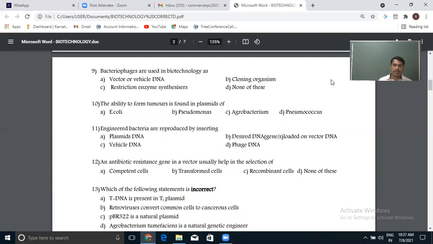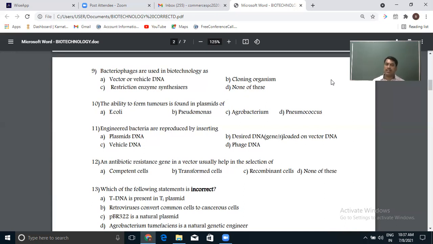Not by simply transferring a plasmid, because bacteria already have plasmids, so that doesn't make it an engineered bacteria. If it has a foreign gene in that plasmid, then it is called engineered bacteria. So inserting the gene of interest into the plasmid or vector, at that time it is called engineered. Plasmid DNA or vehicle DNA, both are the same.